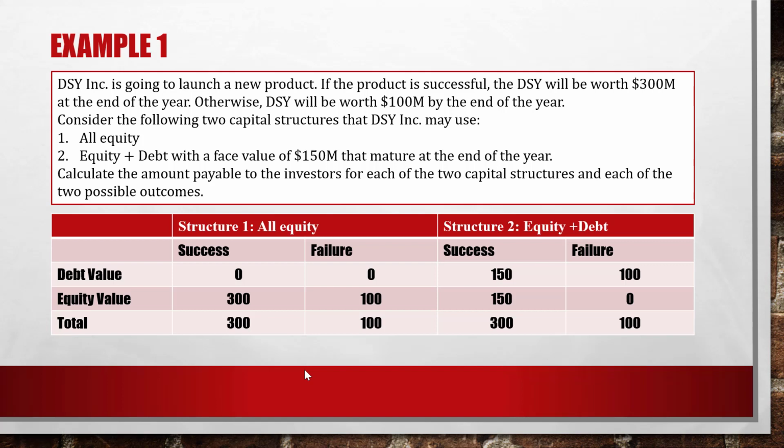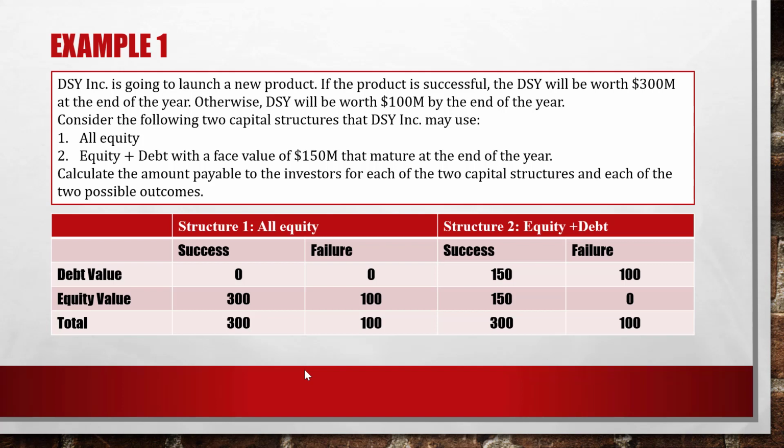In case of success, the firm will receive $300 million, but they have to pay $150 debt. So the debt value will be 150 and equity value 150. That means the debt holder will receive $150 million and the equity holder will receive $150 million. And the total, the firm value, is 300. In case of failure, the $100 million return will go all to the debt holders, and the equity holder gets nothing. And the firm value is 200.